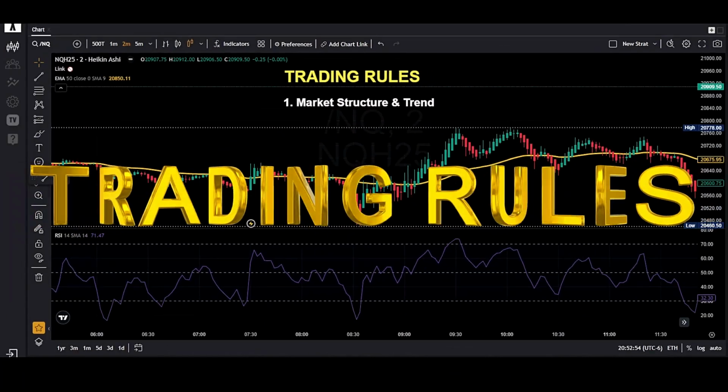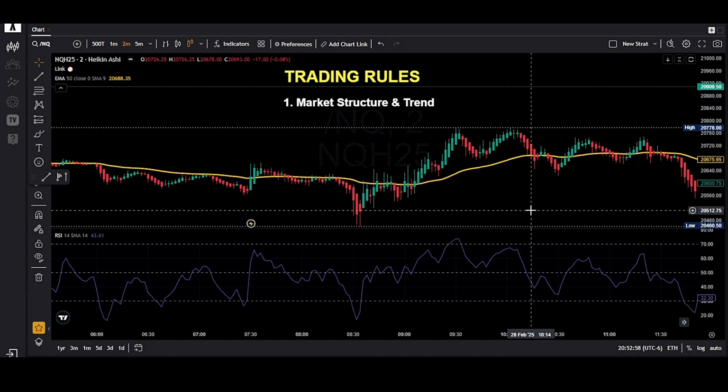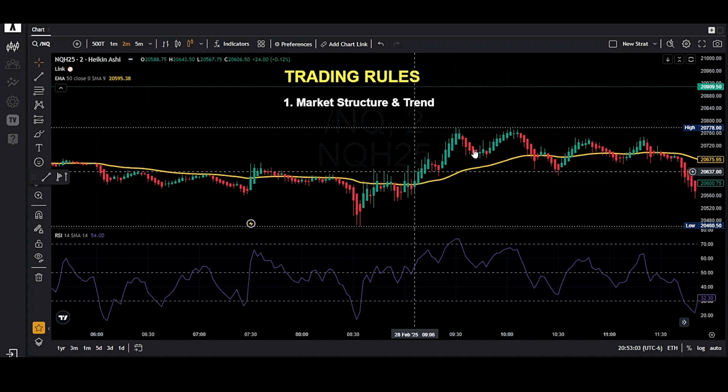So now I'm going to cover the trading rules. First thing is we have to identify market structure and trend. You don't want to trade during consolidation. Like if the market is in consolidation like here, you don't want to get into those kinds of trades.